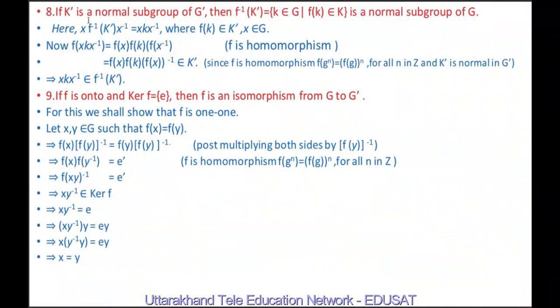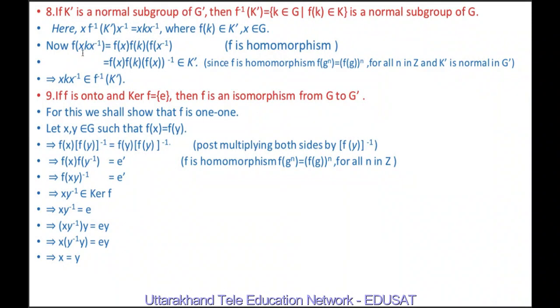Now the eighth property is, if K' is a normal subgroup of G', then f inverse K', equal to {k belonging to G such that f(k) belongs to K'}, is a normal subgroup of G. Here x f inverse K' x inverse is equal to x k x inverse, because f(k) belongs to K' and x belongs to G. So here we can write f inverse K' is equal to {k}, because by definition f inverse K' equals {k belonging to G such that f(k) belongs to K'}. So x k x inverse.